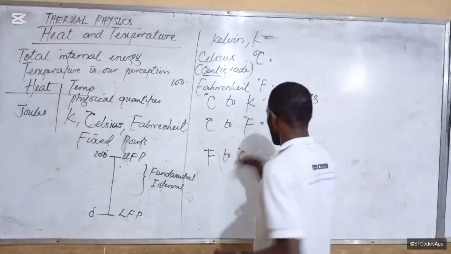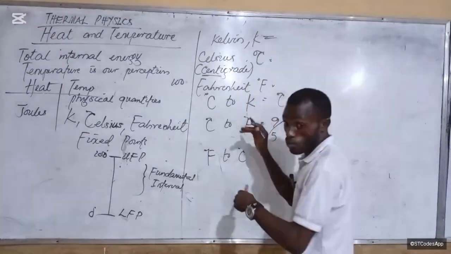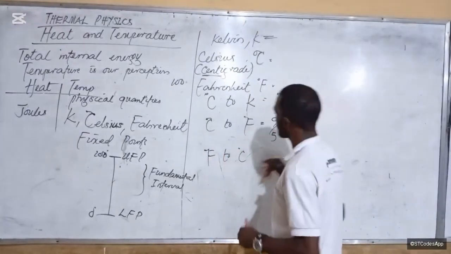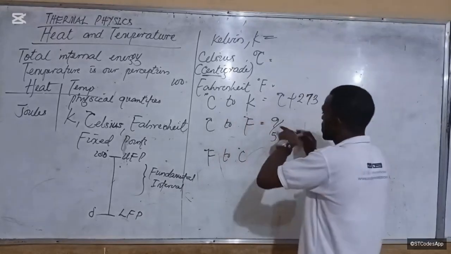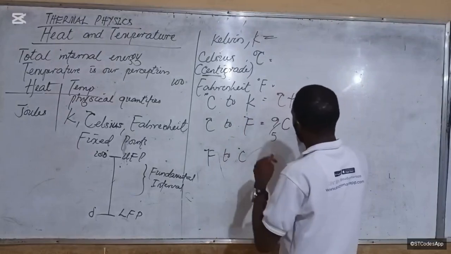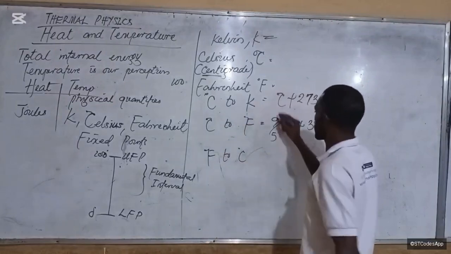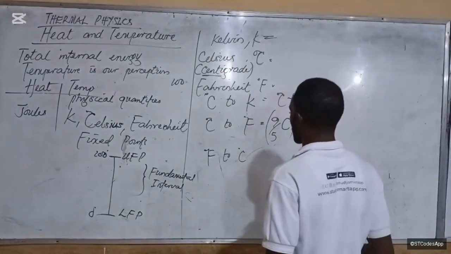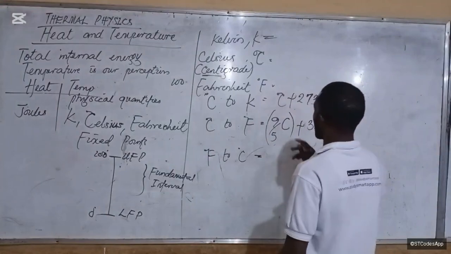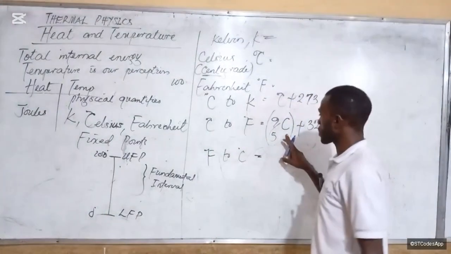But look at what I will do. I'm going to use this as the subject of the formula, and then change the subject of the formula. Is that okay? So I'm going from degree Celsius to Fahrenheit. So degree Fahrenheit will give me 9 over 5 of degree Celsius plus 32. Does that make sense to you? Now, if I make degree Fahrenheit the subject here, what I do is this. Degree Celsius, I want to make it the subject here.